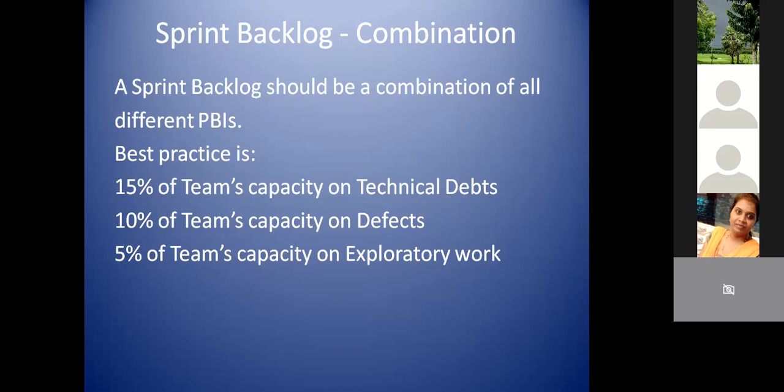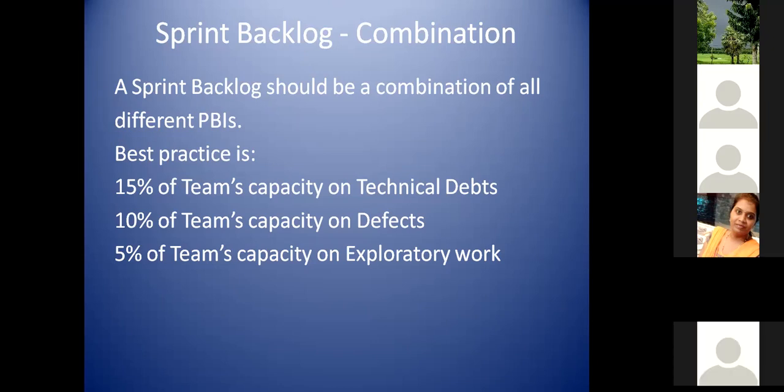And the next 10% is going to be for defects. Usually we are always focusing on developing new functionalities, new implementation, everything. But we forget that there is a huge set of defects that have been raised. We need to take care of these defects, right? So 10% of your team's capacity you should manage for defect fixing. And 5% you should invest in exploratory work, some new discovery items, some new ideas. Your team should be working on that 5%.